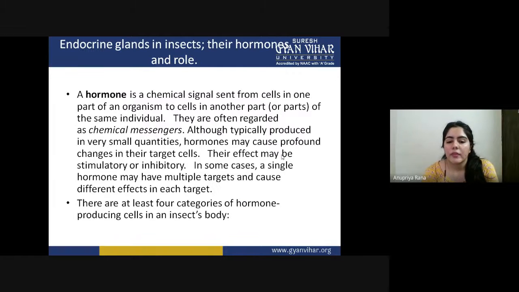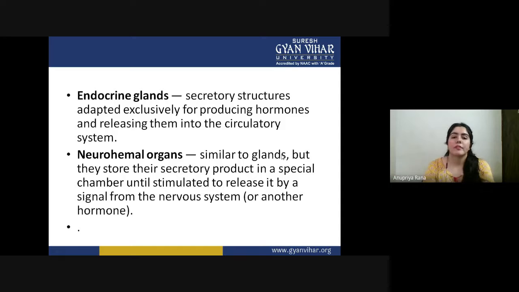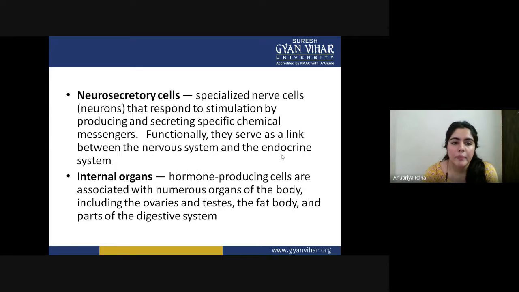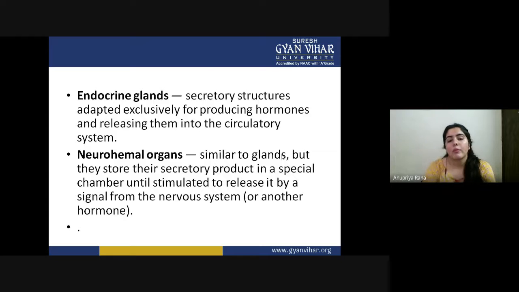So we have four categories of hormones produced by different cells inside insects: endocrine glands, neurohemal organs, neurosecretory cells and internal organs. These are the four parts in which we see how secretory cells secrete hormones of insects. We will take them one by one, starting with the endocrine gland.